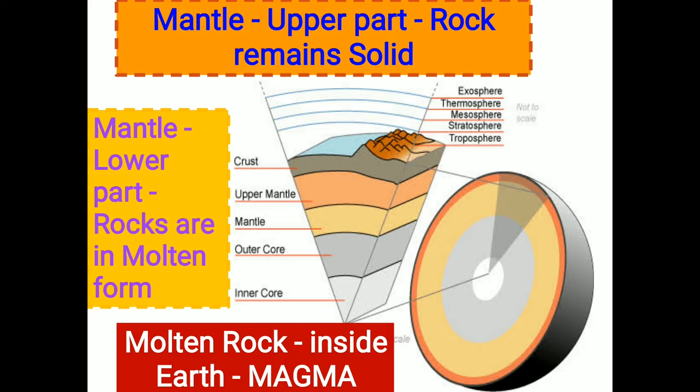The asthenosphere is a ductile inner layer of the upper mantle. The upper mantle has a stiff outer layer and a semi-solid inner layer. This inner layer is called the asthenosphere, and the lower mantle is called the mesosphere. So I think you understood the concept of the upper mantle and the lower mantle.